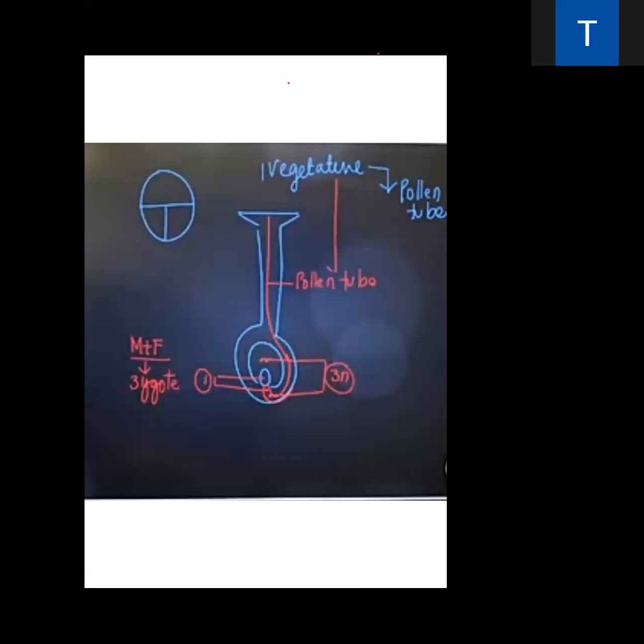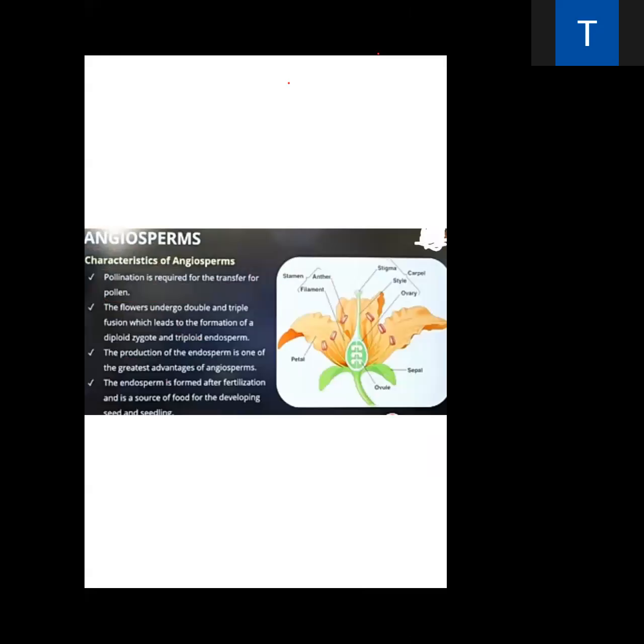Next is the diplontic life cycle. What is the diplontic life cycle, beta ji? Look at this. Can you see here? In the diplontic life cycle, the diploid phase is dominant.